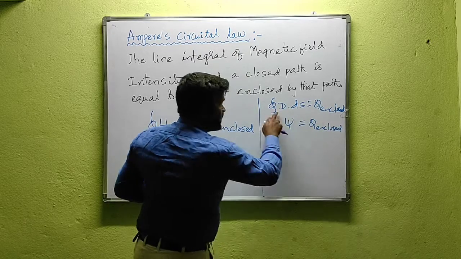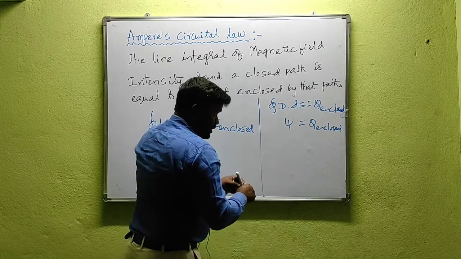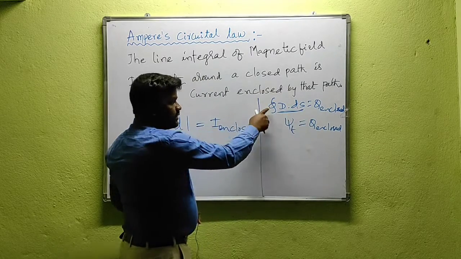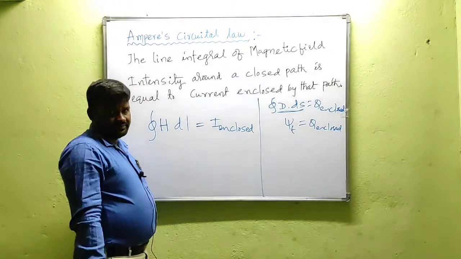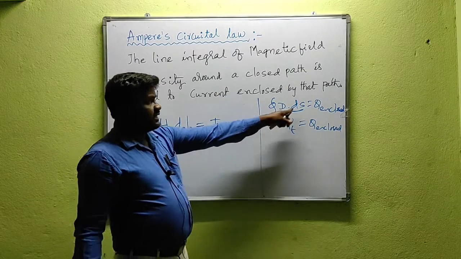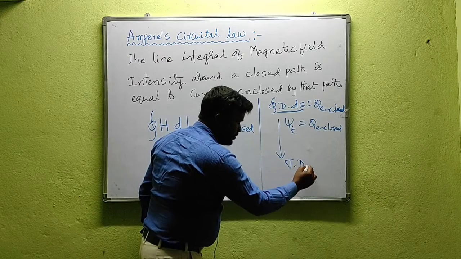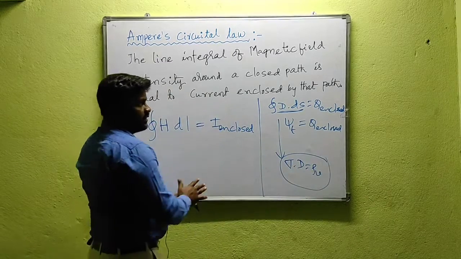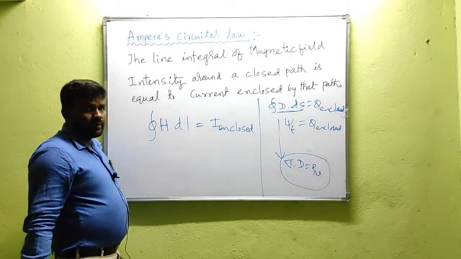This is the total electric flux through a closed surface, which is equal to the charge enclosed by that volume. Finally, if you simplify this one, we will get del dot D equal to rho V. Here we use the divergence theorem to relate a closed surface and a volume. We know that a closed surface defines an open volume.